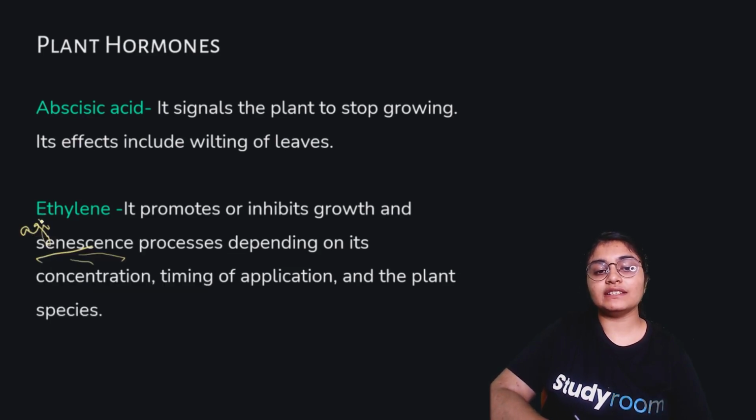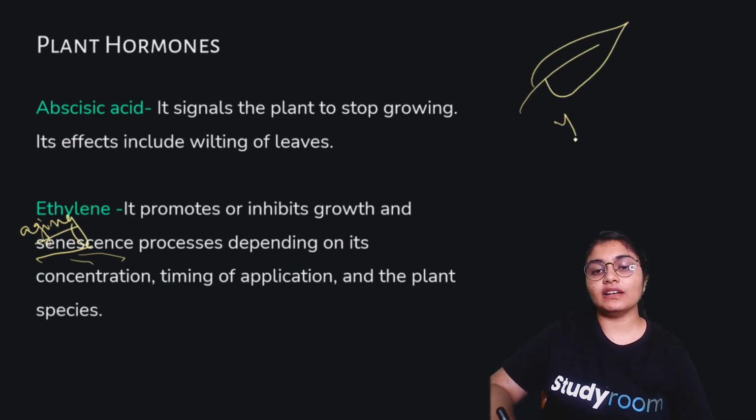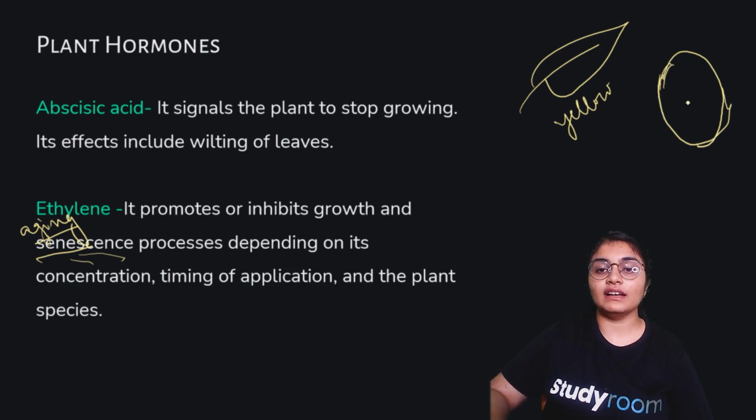And how does aging in plants happen? Like you can see the leaves of the plants, when they age, they turn yellow. Then the fruits of the plant, I can give you a very good example, that is mango. Mango at first, when it is raw, is green in color, but gradually it turns ripe and changes into yellow color.